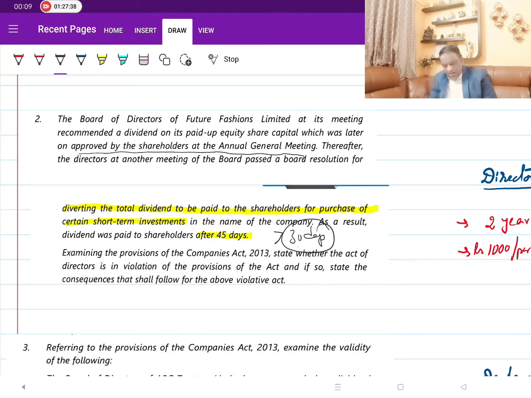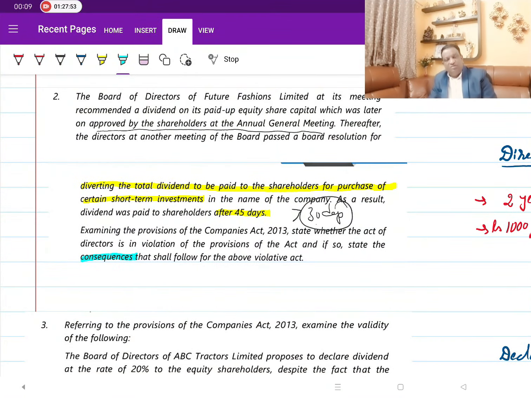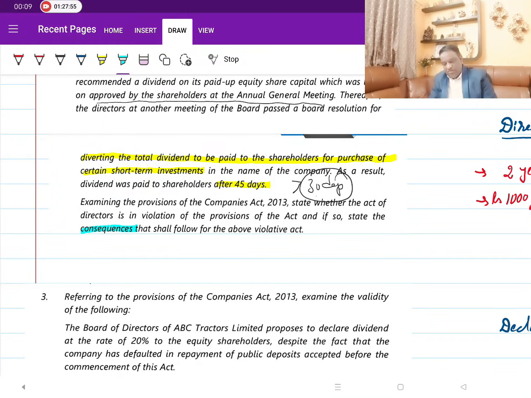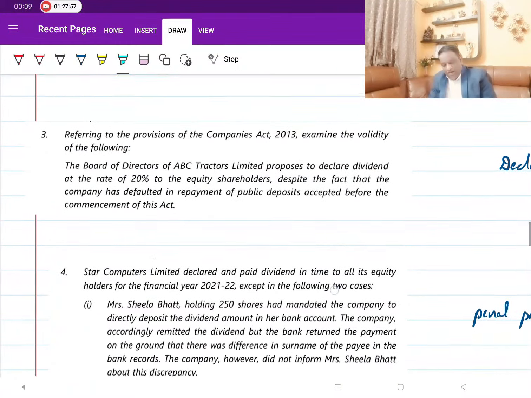Then they are asking, what are the consequences? As we talked about, consequences are 2 years imprisonment, 1,000 per day and 18% interest. That is what we talked about. Now, look at the next one.